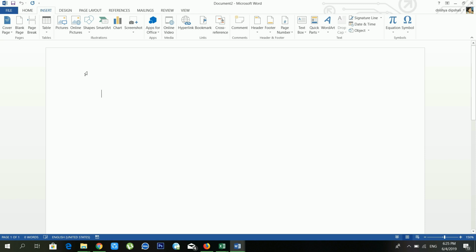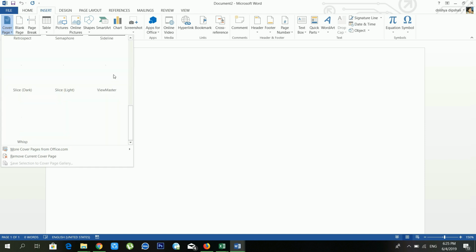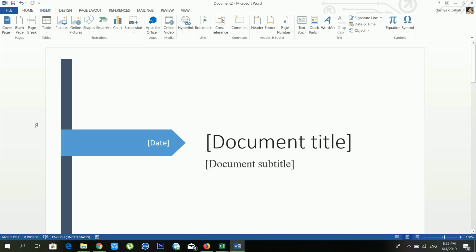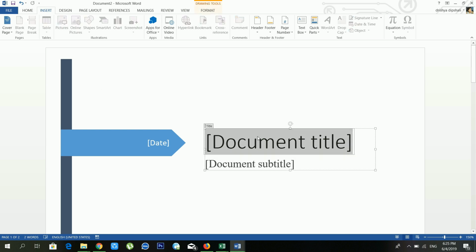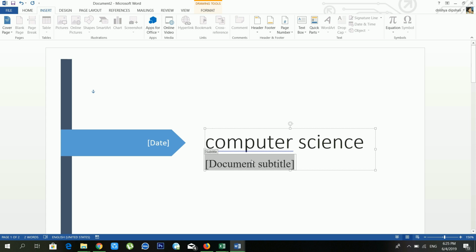If you are typing books, then you need a cover page, right? So if you want to create a cover page, you can use the cover page option. There are lots of templates available, and you can choose your favorite template, but this time I'm choosing this one. Here you can put the document name, the book name. So I'm typing computer science, and the document subtitle is books, one of the best-selling books on the planet.